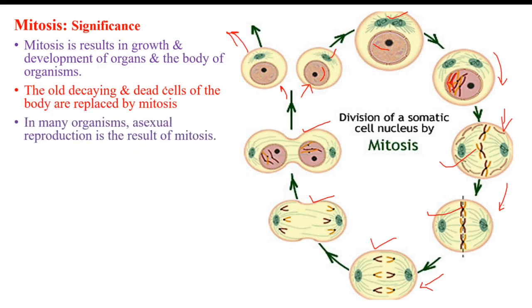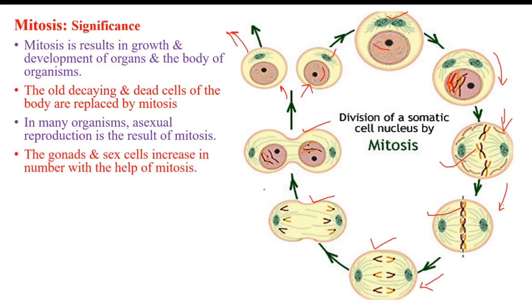In many organisms, asexual reproduction is the result of mitosis. Whenever there is budding, grafting, gall body formation or bulbil formation, whatever asexual methods there are, all of them are the result of mitosis.